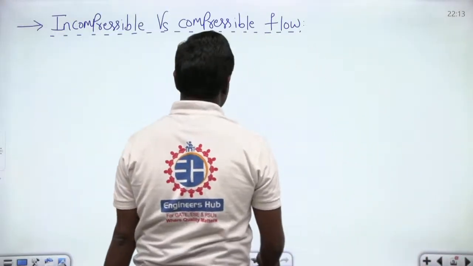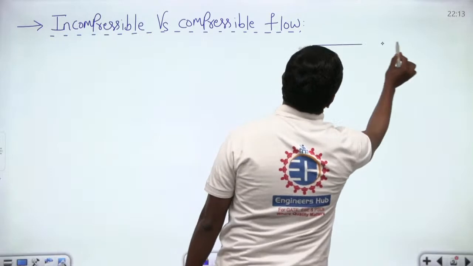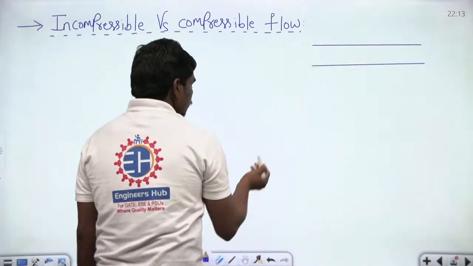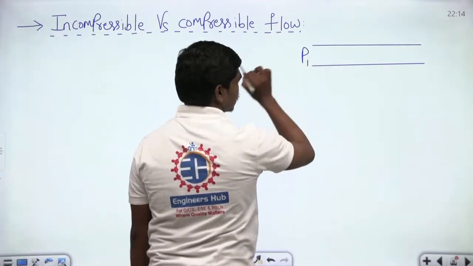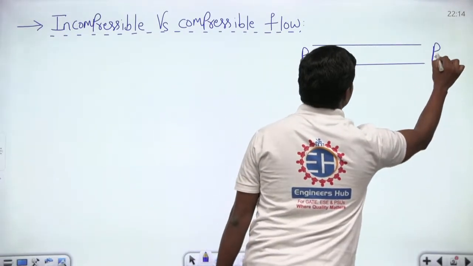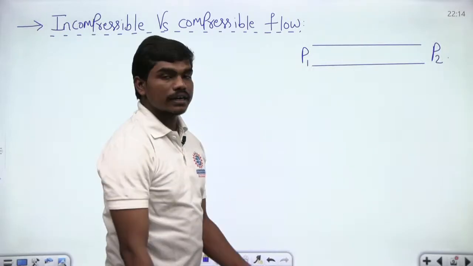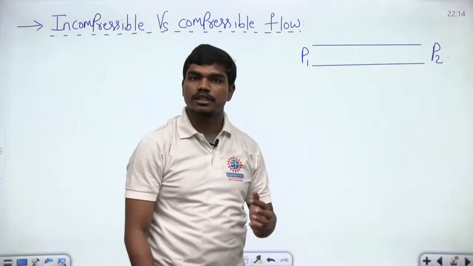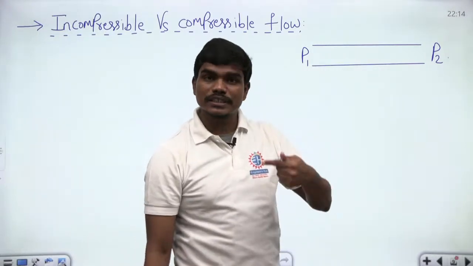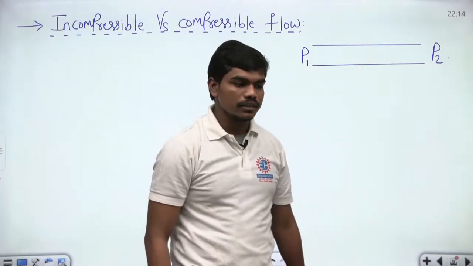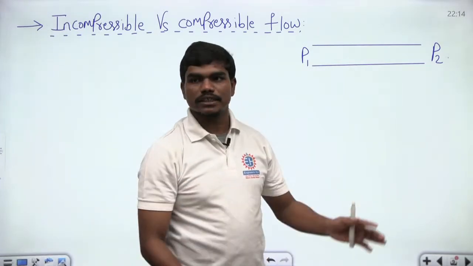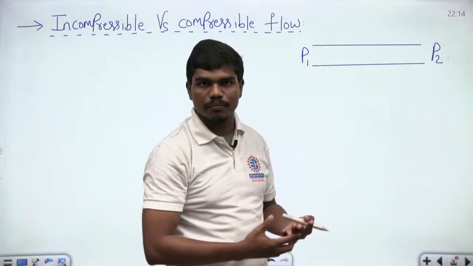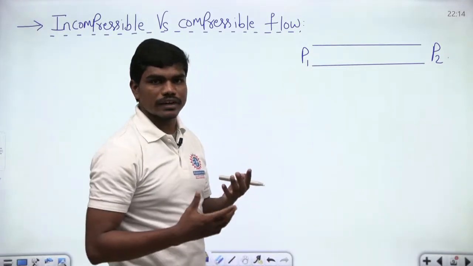Let us suppose there is some pipeline that's carrying some fluid. Let us suppose this is P1 pressure, and here the pressure is P2. Definitely there will be some pressure drop in actual cases. Whenever a fluid is flowing, there will be some pressure drop because of the friction between the pipe and the fluid, correct? You know this? Normally in practical applications, which we deal with in much detail when we deal with flow through pipes and viscous flows of incompressible fluids.